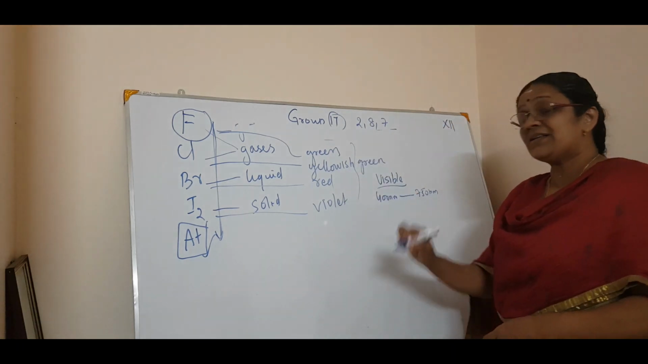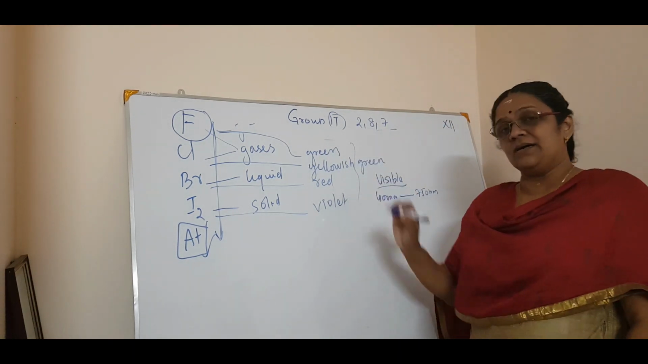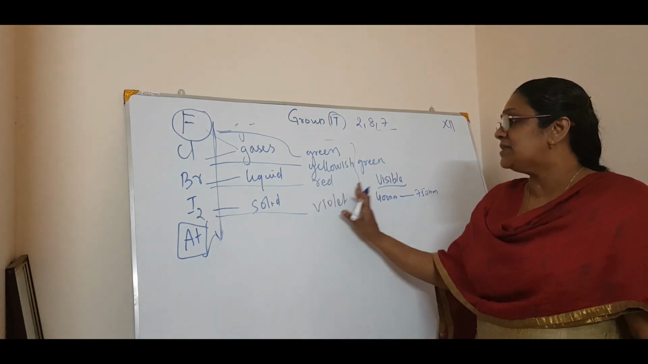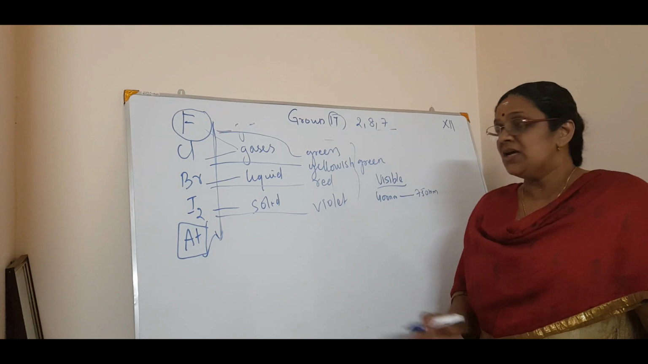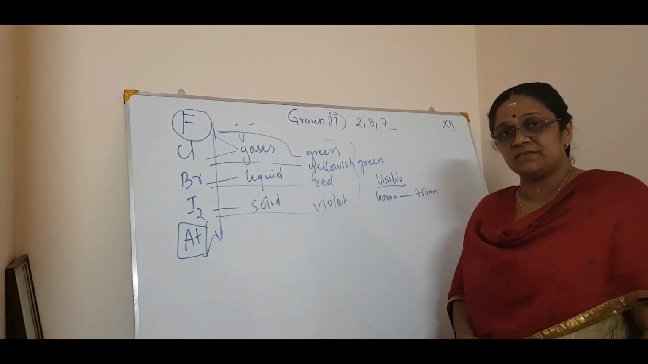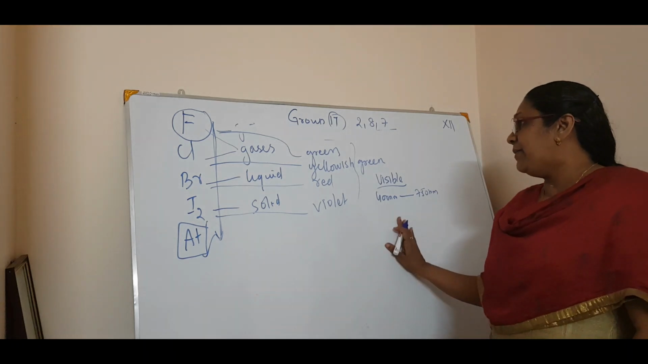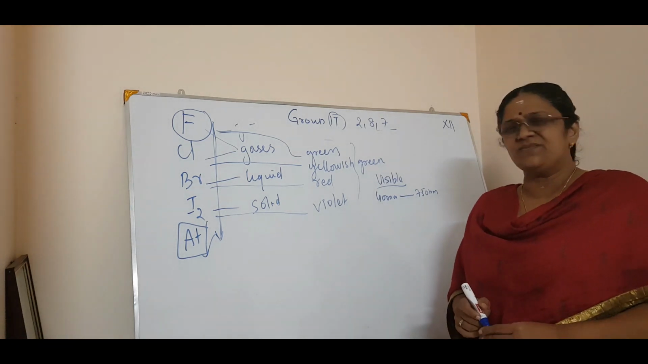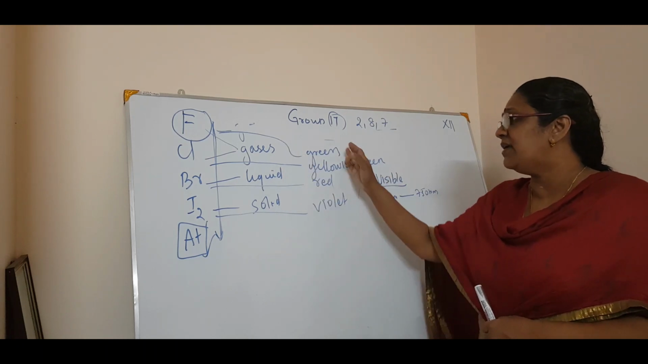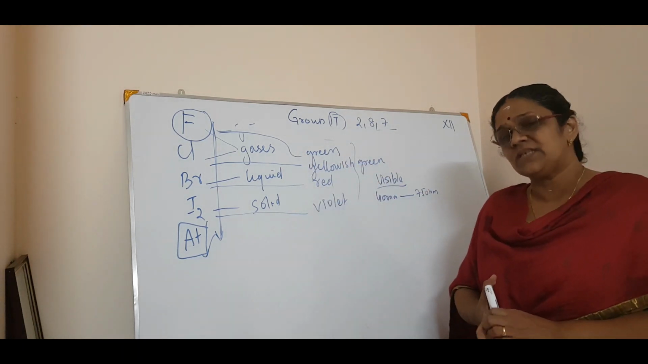So, in fact, all the halogens are colored. You know the chemistry of the flame test, so I am not repeating it. So, this is the physical property of these halogens. Then we will pass on to the chemical properties. For physical properties, just note it down: gases, liquid and solid, and they are colored. That's all.